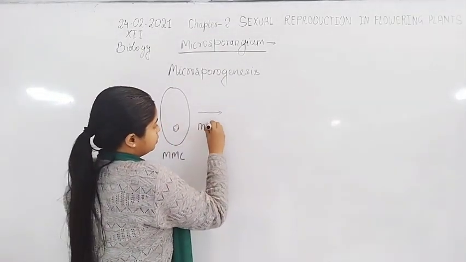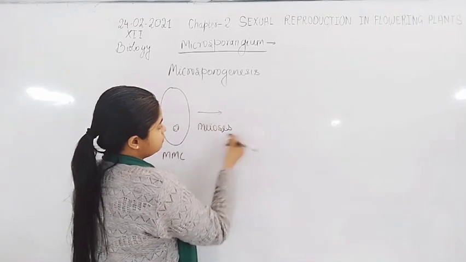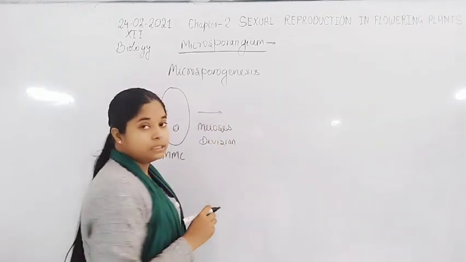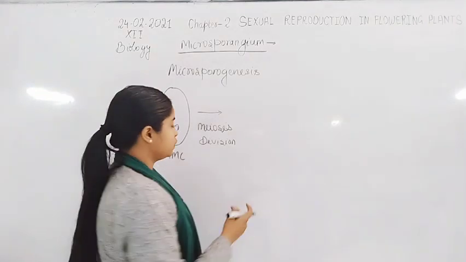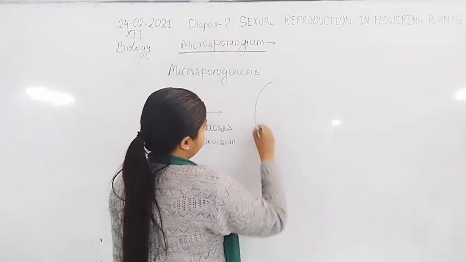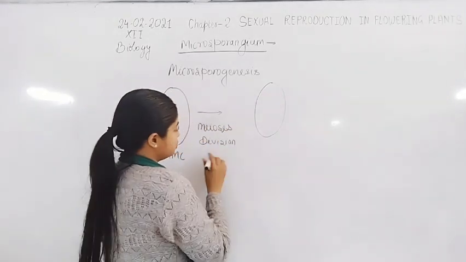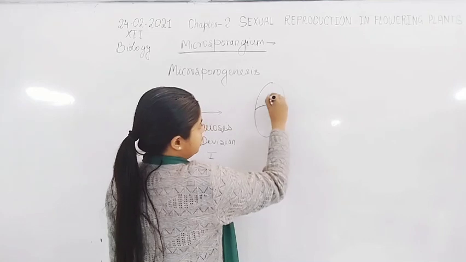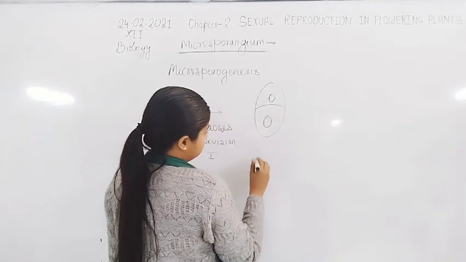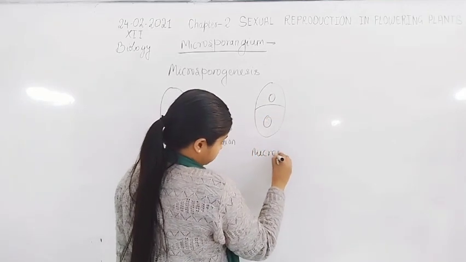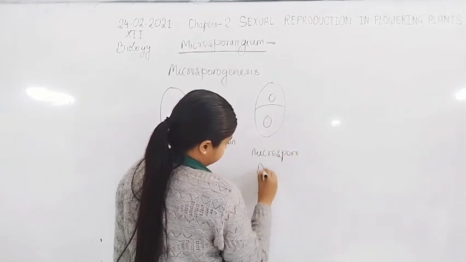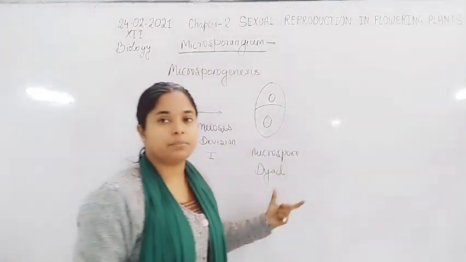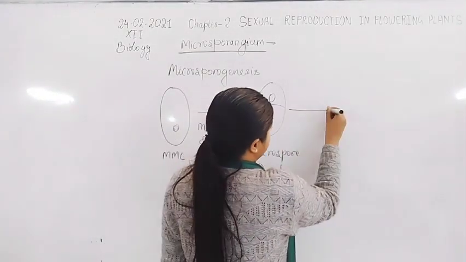Undergoes meiosis division. After the meiosis division, there is formation of a dyad structure. Here it is the dyad, microspore. Dyad, because 2 cells are present.